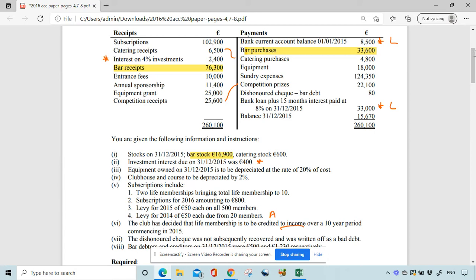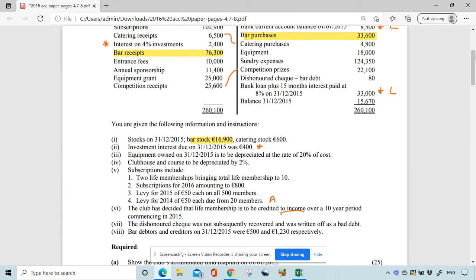I should have bar debtors and creditors. Yeah, bar debtors, 500. Bar creditors, 1,300.